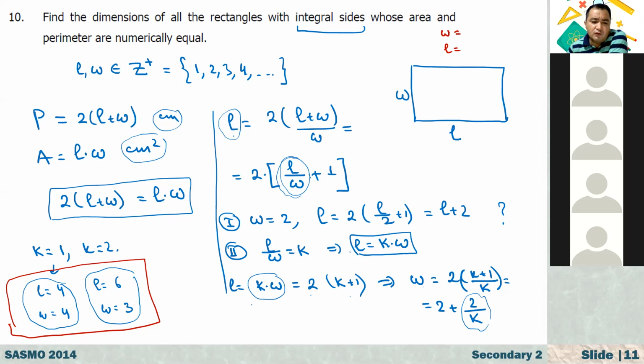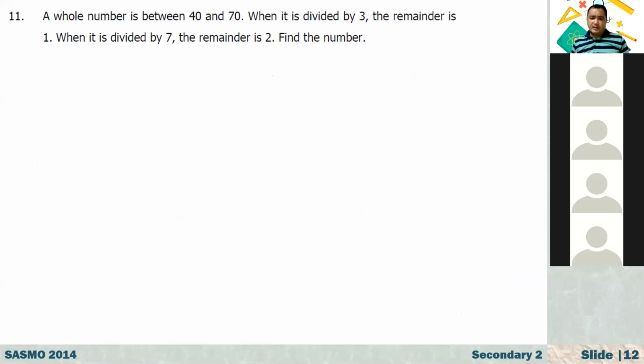One is the rectangle whose length is 4, width is 4. That's a square, and a square is also a special rectangle. The second one is length equals 6 and width equals 3. 6 times 3 is 18. And if you find the perimeter, 6 plus 3 is 9, 2 times 9 is 18 again. Okay, all right. If you have any different answer, you will get back to this question again.